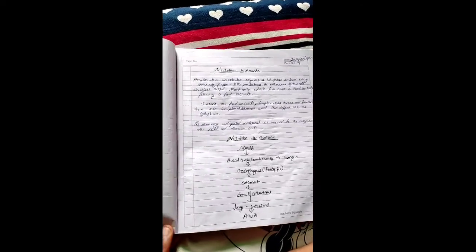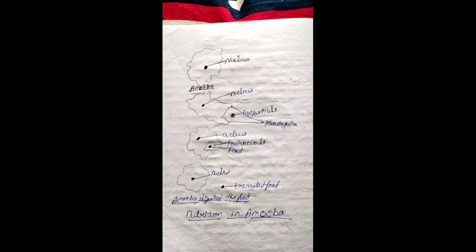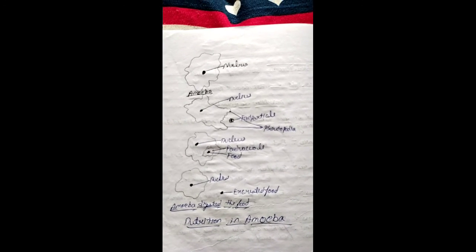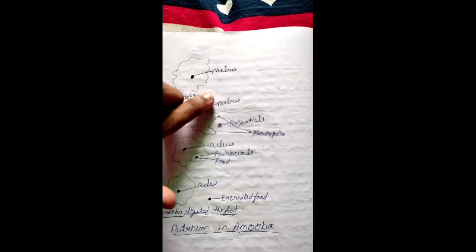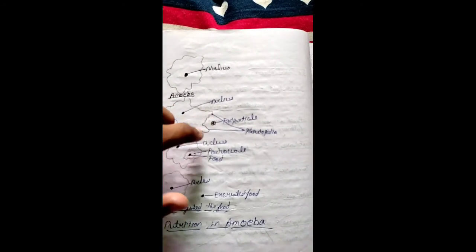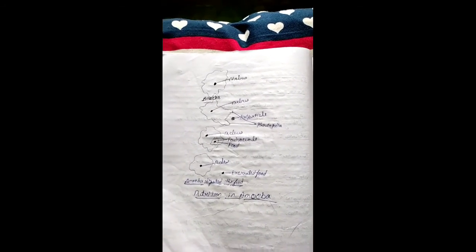The figure which depicts all the processes involved in nutrition in amoeba is this. Inside amoeba, nucleus is present, and these two finger-like projections are called pseudopodia. These finger-like projections fuse over the food particle and take it inside, and when they consume it, the remaining undigested material is also transported out by these finger-like projections, pseudopodia.